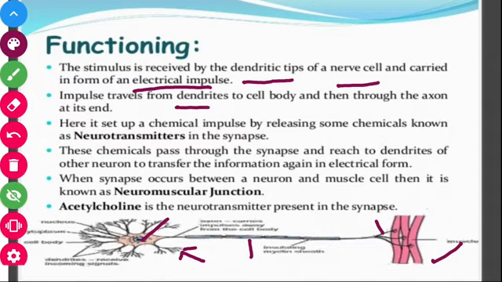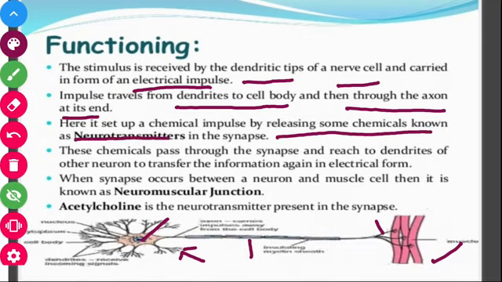The impulse travels from the dendrites to the cell body and through the axon to its end, known as the nerve ending. Here it sets up a chemical impulse by releasing some chemicals known as neurotransmitters in the synapse. The synapse is the gap between the two neurons. A neurotransmitter is a chemical which is present in the synapse. These chemicals pass through the synapse and reach the dendrites of the other neuron to transfer the information again in